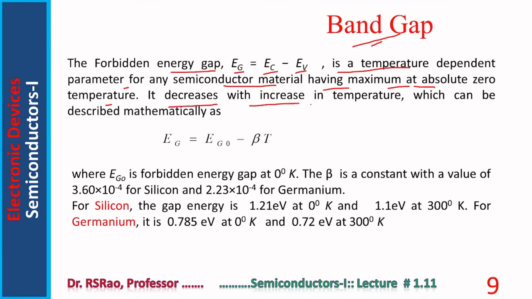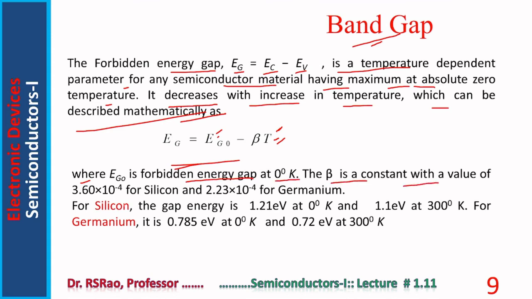It decreases with increase in temperature, which can be described mathematically as Eg equal to Eg naught minus beta T. T is temperature. Eg naught means band gap at absolute zero temperature. Here Eg naught is the forbidden energy gap at 0 degree Kelvin.